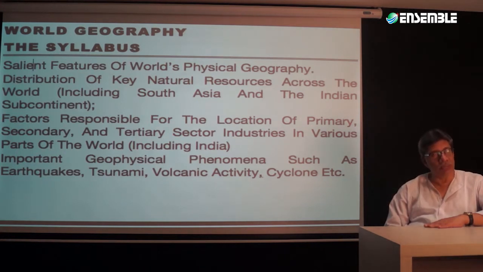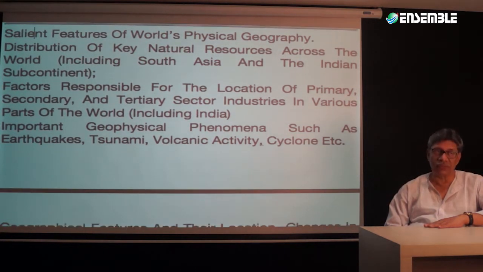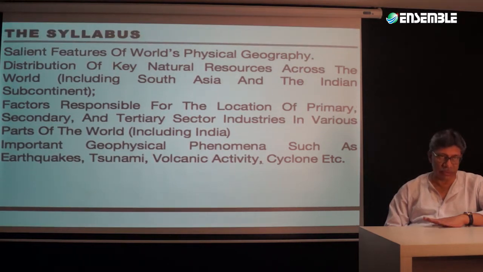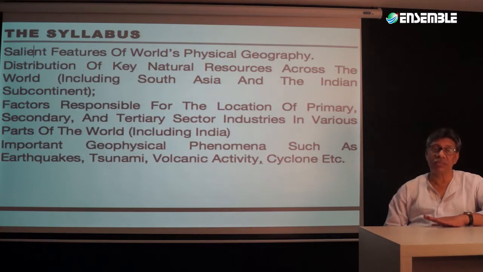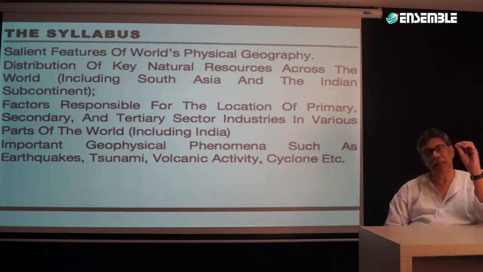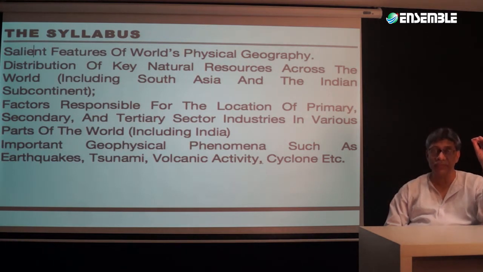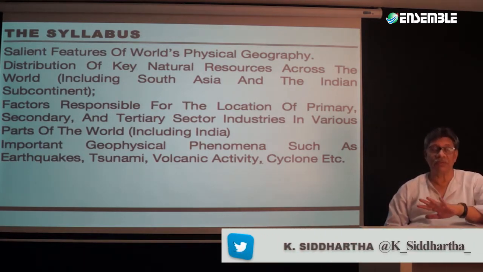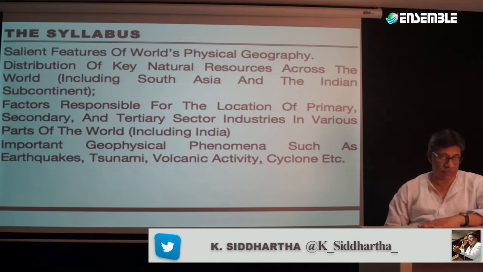It goes on to talk about, first, the salient features of physical geography of the world. That is one part. It's world geography and salient features of the world's physical geography. Now imagine the topic does not say it is principles of physical geography. The topic says features of world geography. Features means something different, principles means something different.